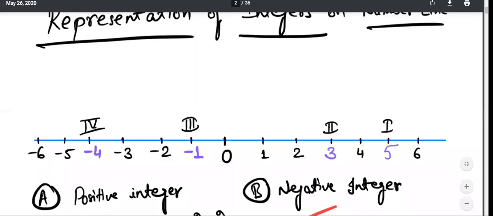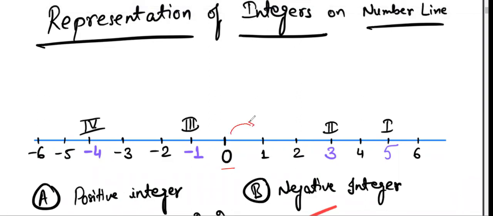Okay, so see this. A number line is a line in which all the integers are plotted. We have 0 in the middle. On the right-hand side of 0, we will have positive numbers, and on the left side of 0 we will have negative numbers. So this is your number line. A number line is a line which represents all the real numbers.